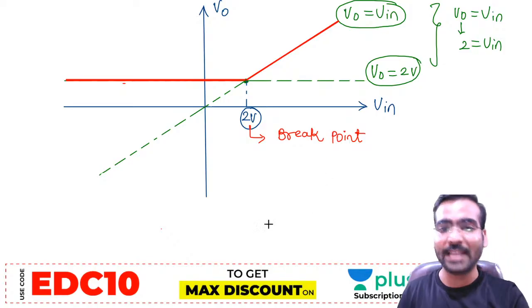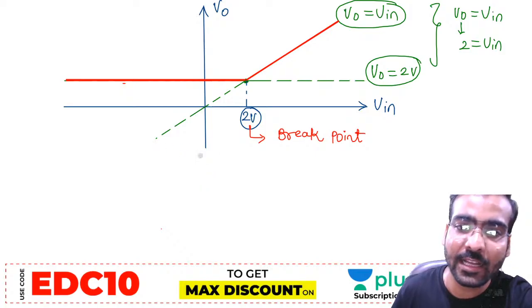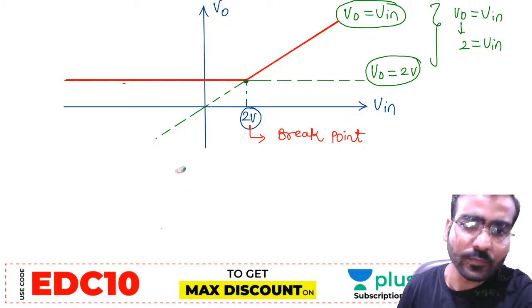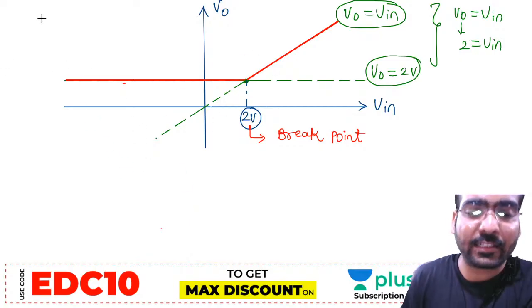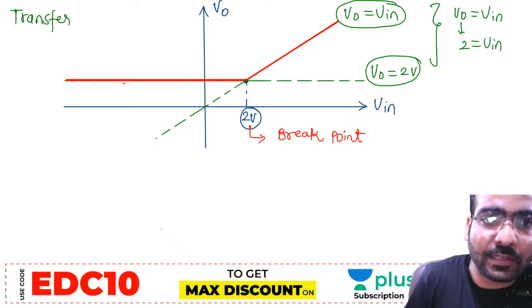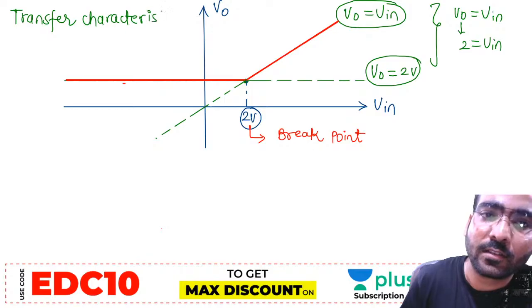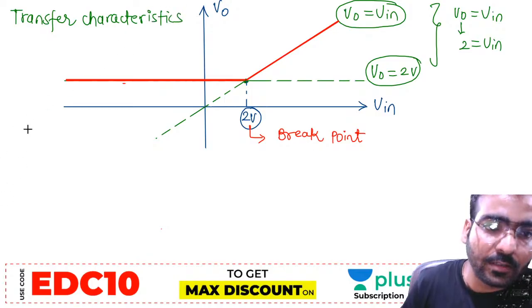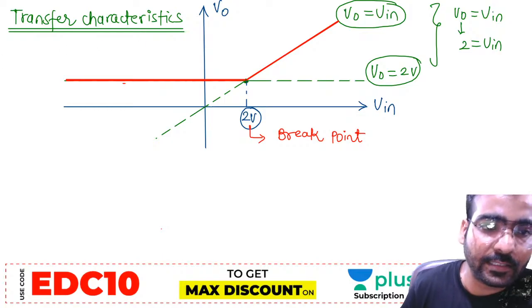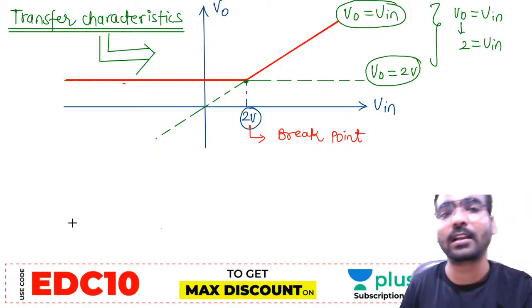So meaning is that when V in is less than 2 volt, something else is happening in the circuit. When V in is greater than 2 volt, something else is going on in the circuit. So this is known as transfer characteristics. Here we can write, it is the transfer characteristics of this clipper circuit. This is the transfer characteristics.